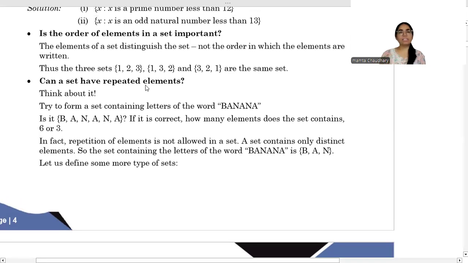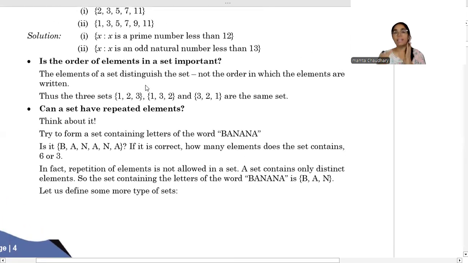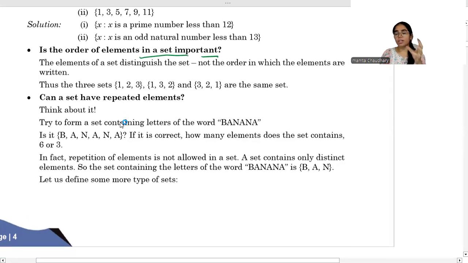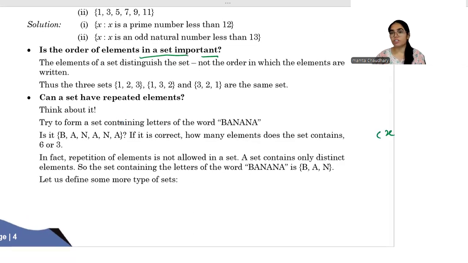So now the next question: is the order of elements in a set important? If you remember coordinate geometry, whenever we write any coordinate, we always mention the x coordinate and then y. Here order matters. It is an ordered pair when we talk about coordinates. Whereas if I say elements in a set, here order does not matter. It means order is not at all important here.